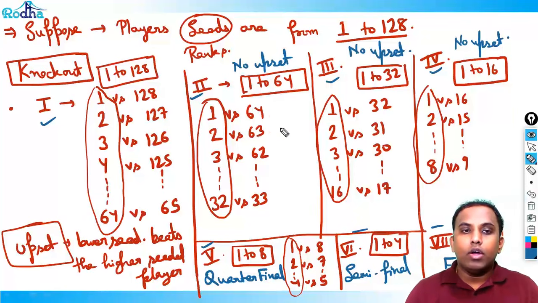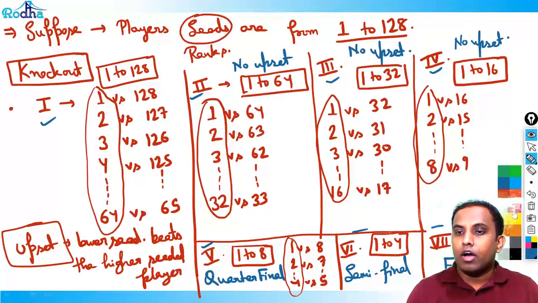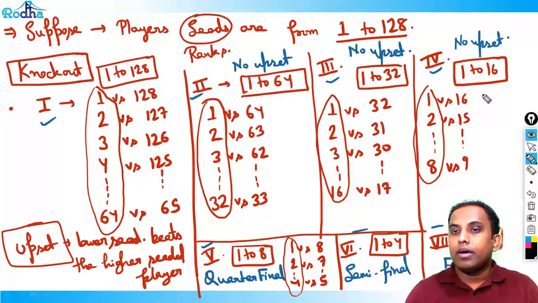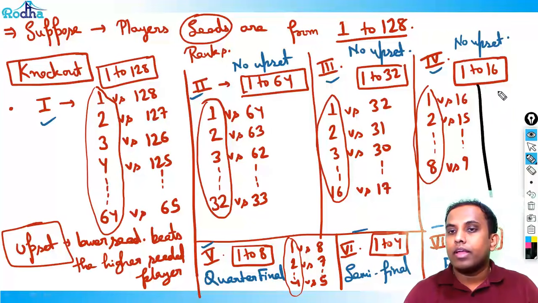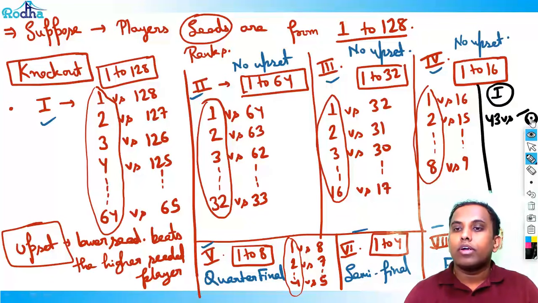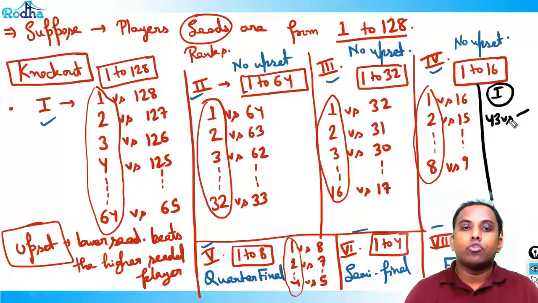Suppose I ask you this question: in round 1, 43 will play versus whom? Which ranked player will 43 play?